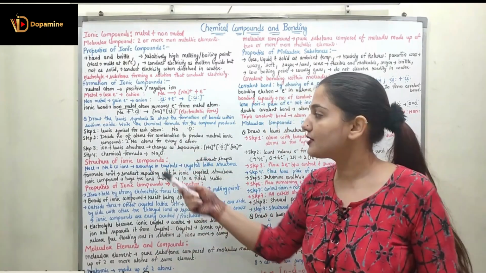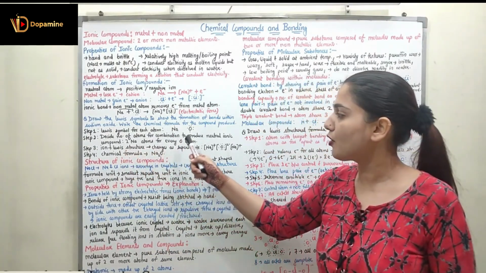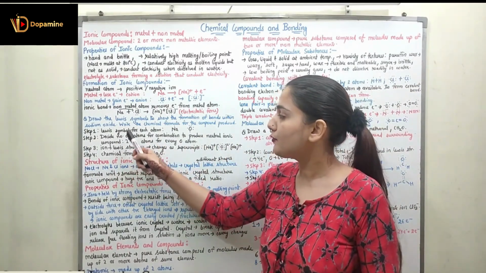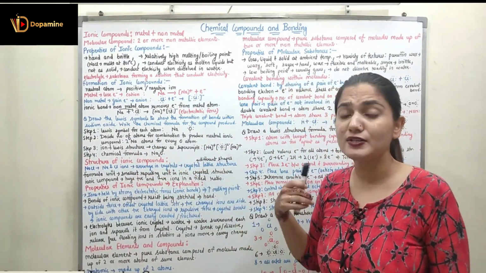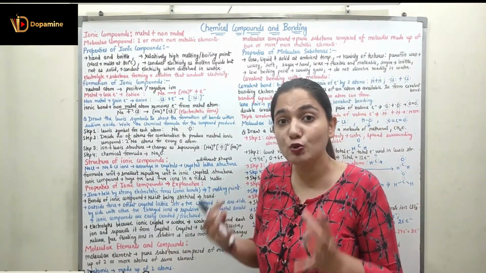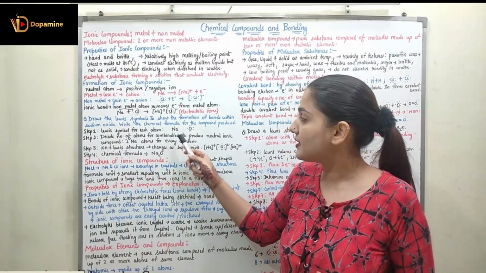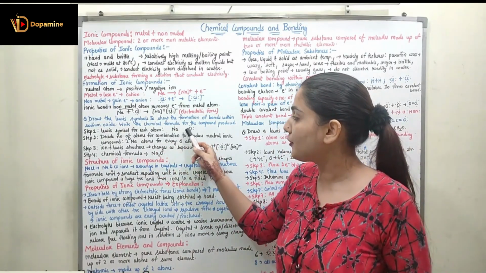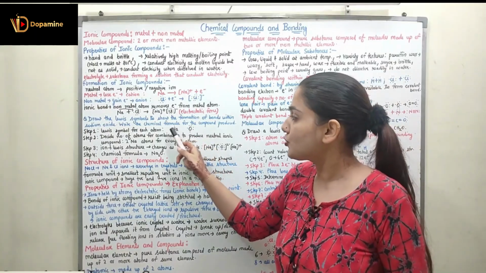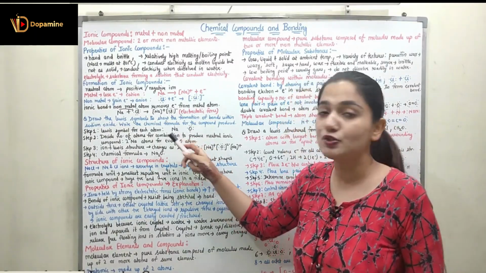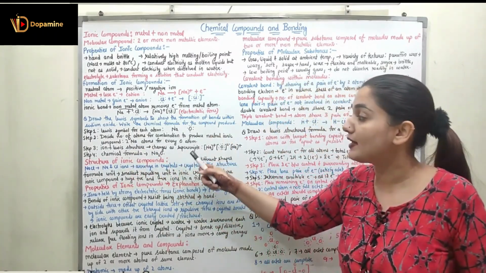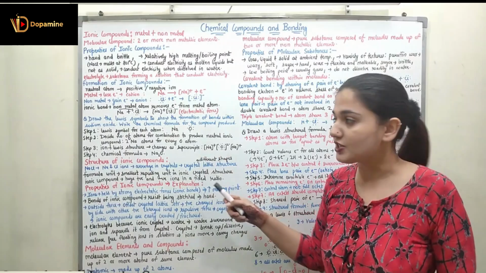Step 2 is to decide the number of atoms for combination to produce the neutral ionic compound, right? So we need to find out how many sodium and how many oxygen atoms can combine to form a neutral compound. Here we can see that to complete the octet of the oxygen, I require 2 electrons. These 2 electrons can come from 2 sodium atoms. So 2 sodium atoms are required for each oxygen atom.